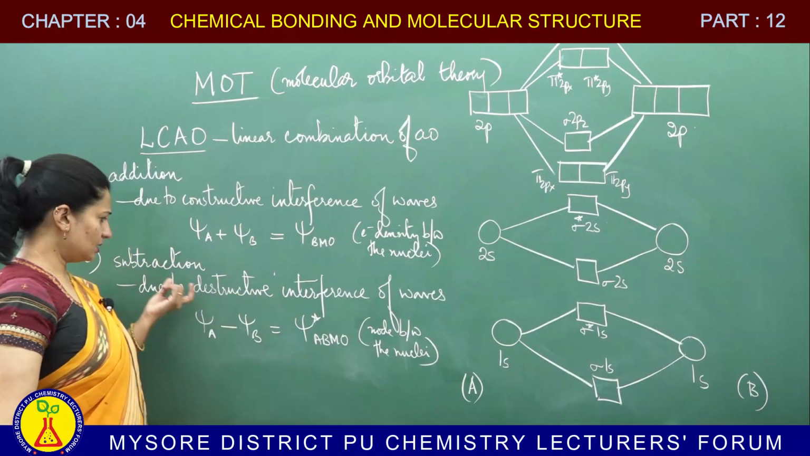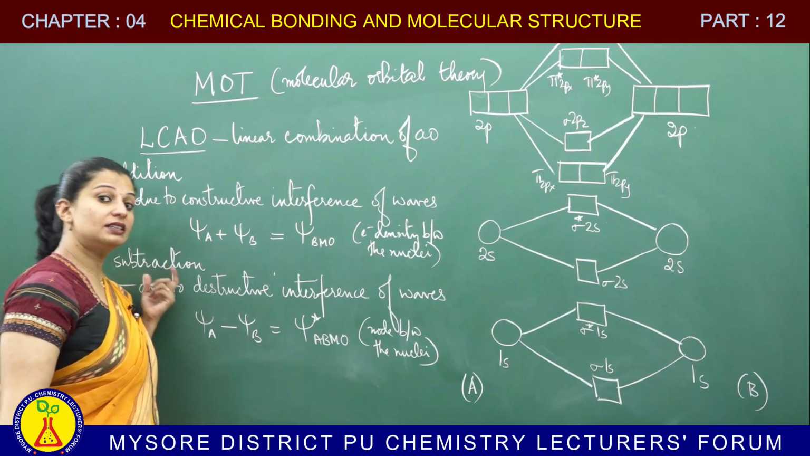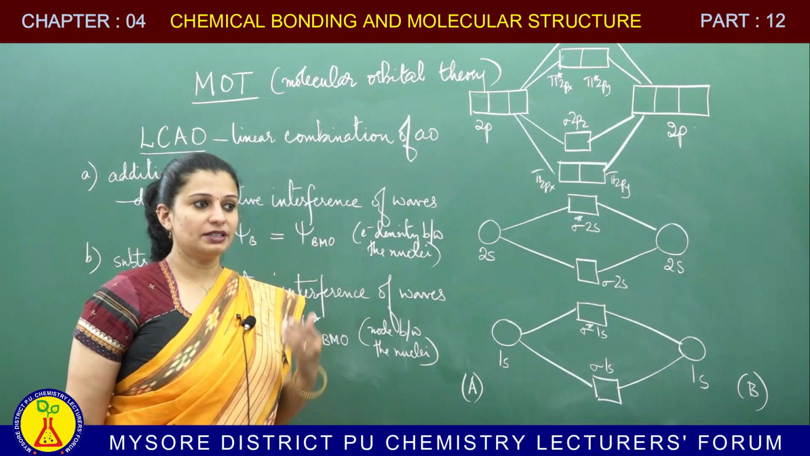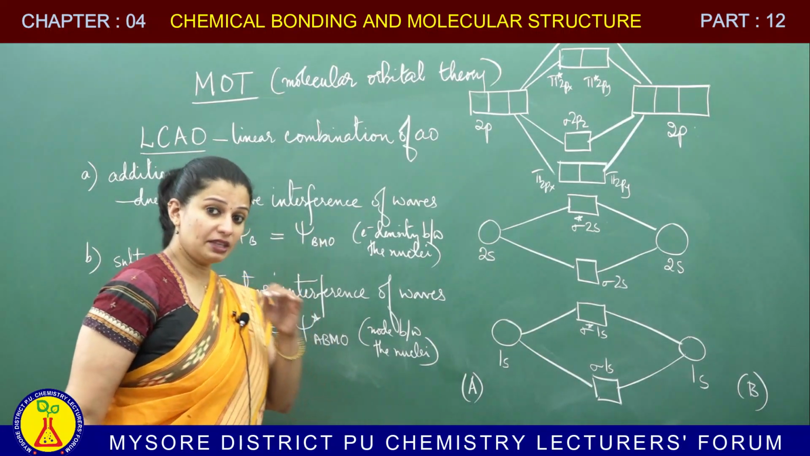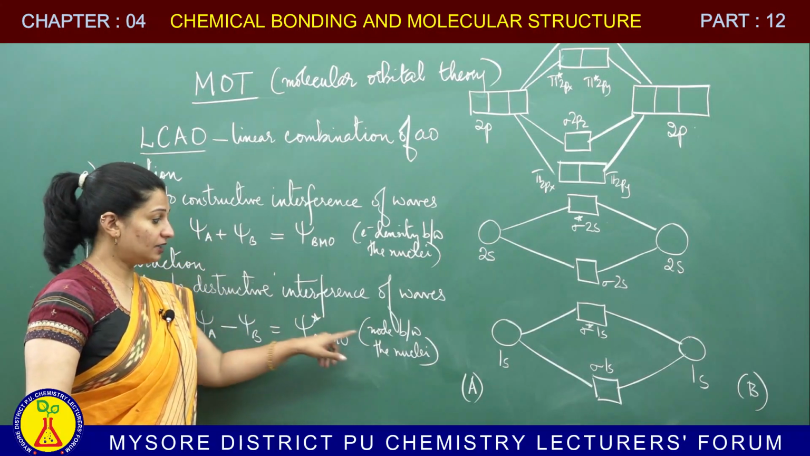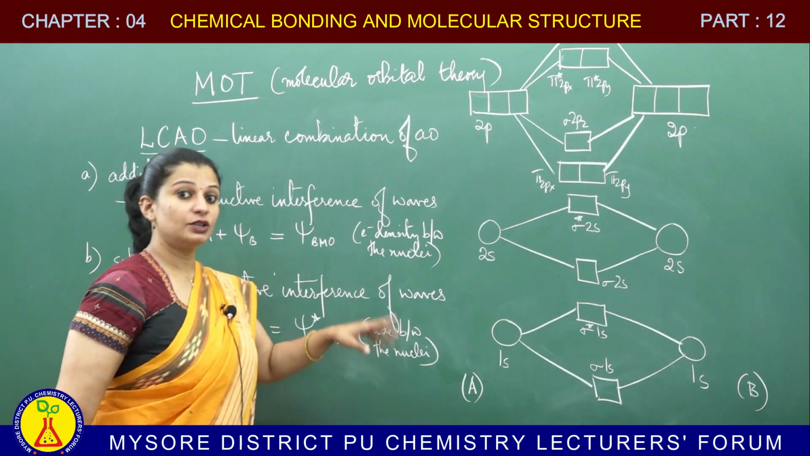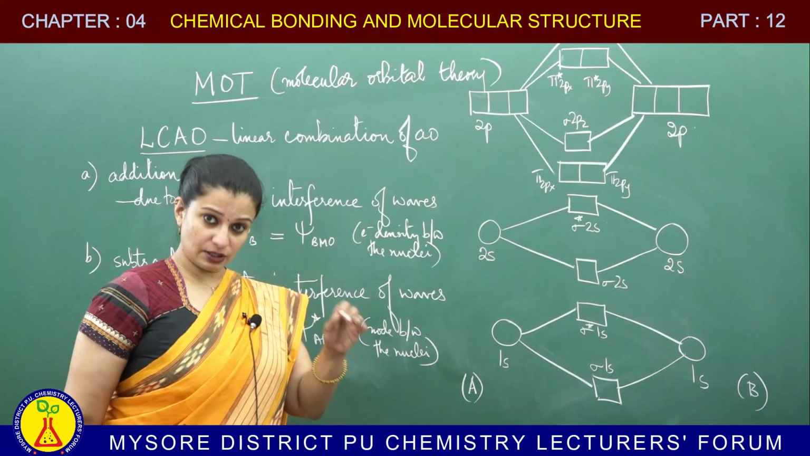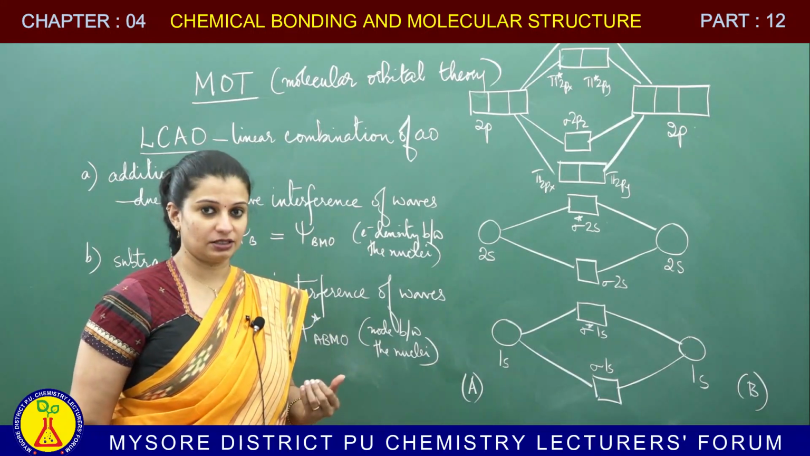In contrast, when you have subtraction of the atomic orbitals, this is by destructive interference of the electron waves. When you talk about destructive interference, the waves will cancel each other. When the waves cancel each other, there will be a node between the nuclei. Node is a point where you do not have electron density. So, when there is a nodal surface between the two nuclei, the nuclei will repel each other too much.